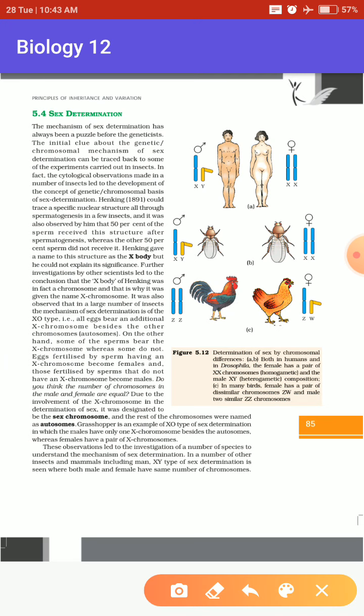Back in a particular stage, many scientists were confused about how the gender of a particular organism is determined. They used the genetic concept, the chromosomal concept, many things they utilized. Then one day a scientist by the name Henking